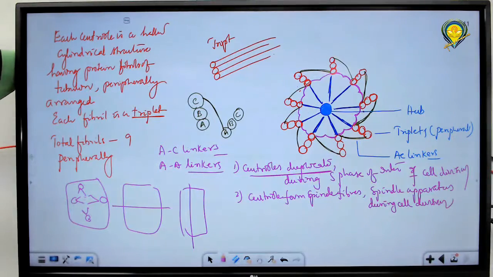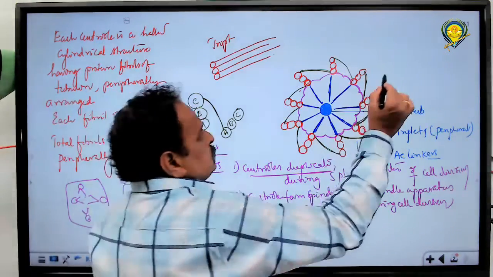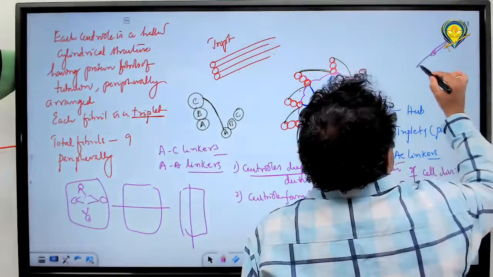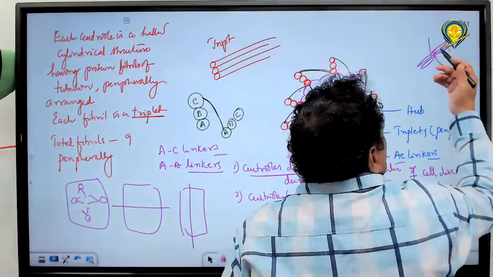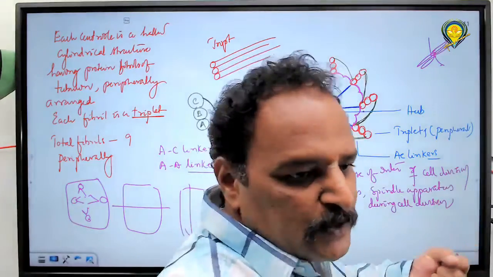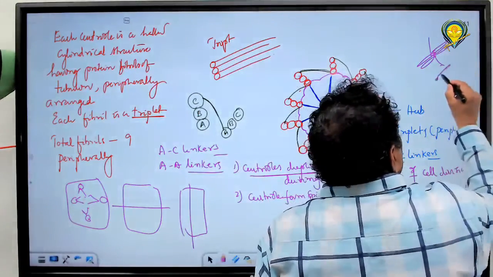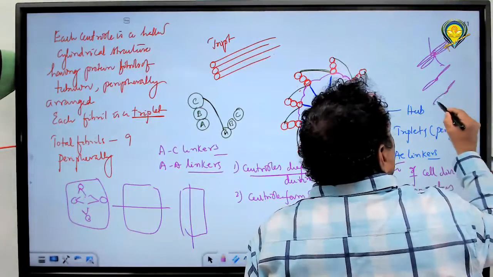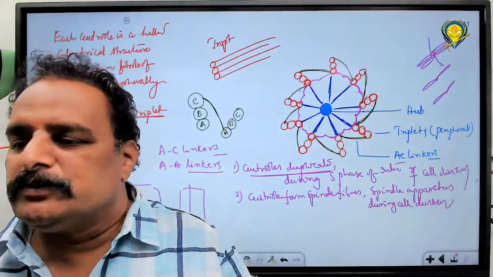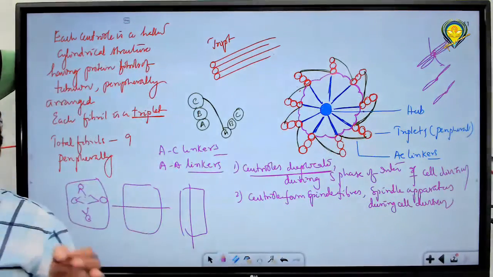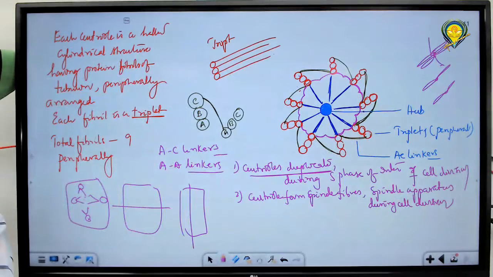Spindle fibers are attached to the centromere. You know this. Suppose this is the chromosome, having two chromatids. Spindle fibers are attached here. Due to the contraction of spindle fibers, one chromosome becomes two daughter chromosomes. This is all possible only because of mitotic spindles. Who forms the mitotic spindles? Centrioles.